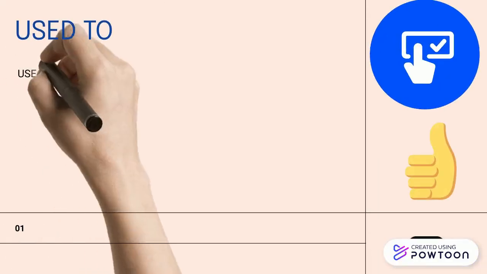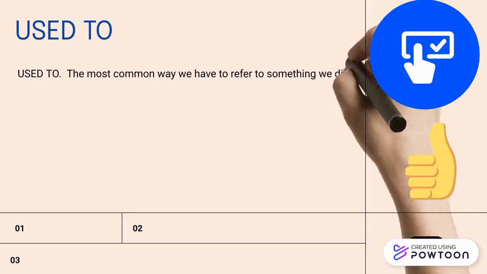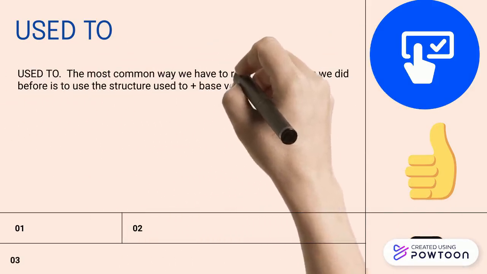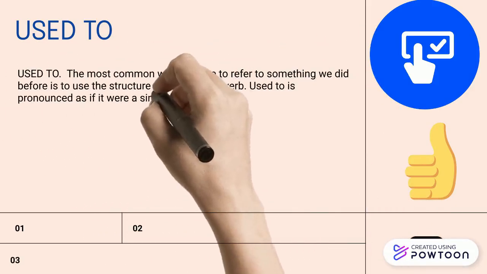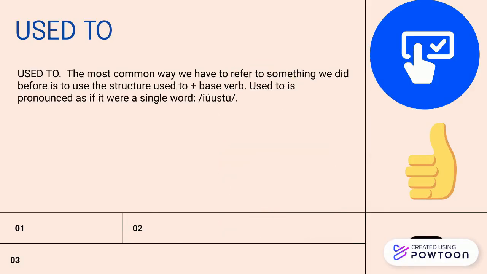The most common way we have to refer to something we did before is the structure used to and base verb. Used to is pronounced as if it were a single word, used to.